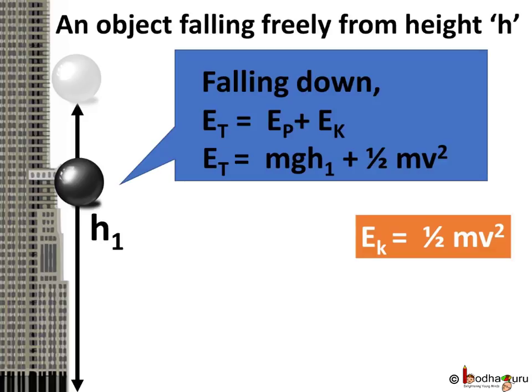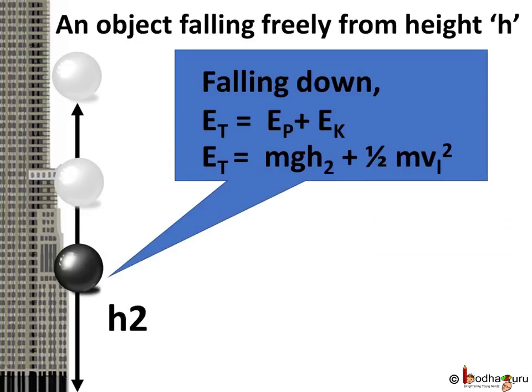So here we see the total mechanical energy is the sum of potential energy and kinetic energy. Now, as the fall of the object continues, the potential energy would decrease, and this is because the height is decreasing, and the kinetic energy would increase, right? And this is because the velocity will increase in the case of a falling object.